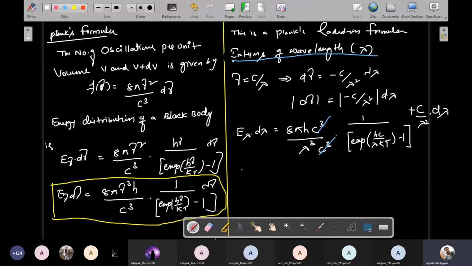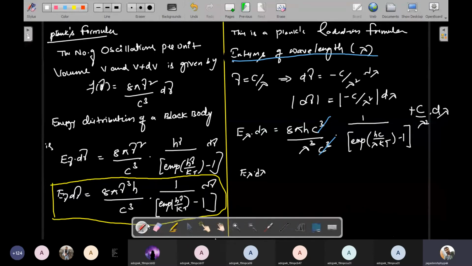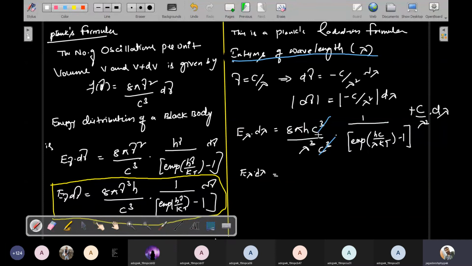Therefore your final expression is E lambda d lambda is equal to 8 pi h c divided by lambda to the power 5, into 1 divided by exponential of hc by lambda kT minus 1, into d lambda.